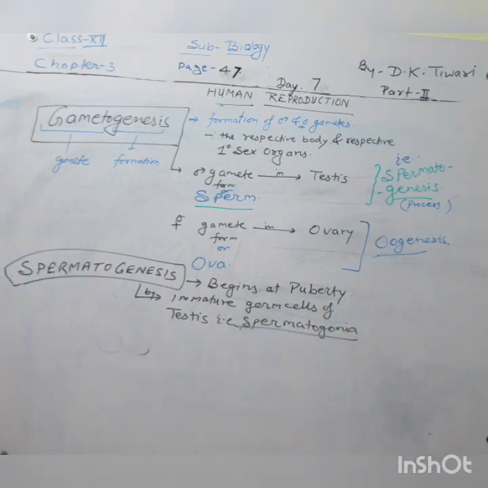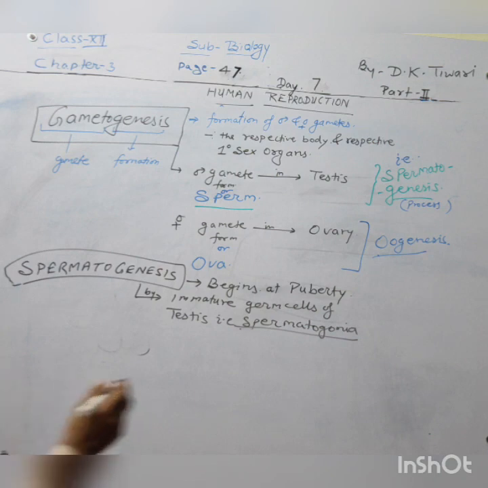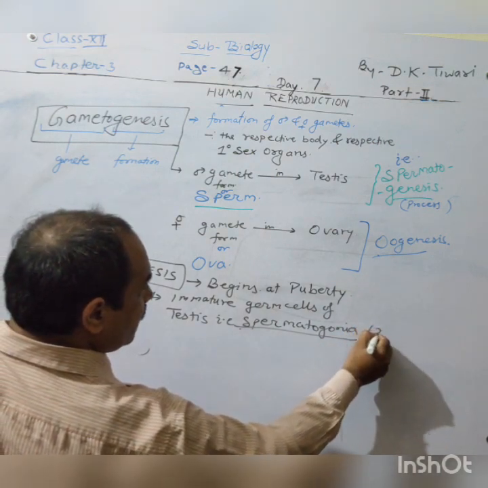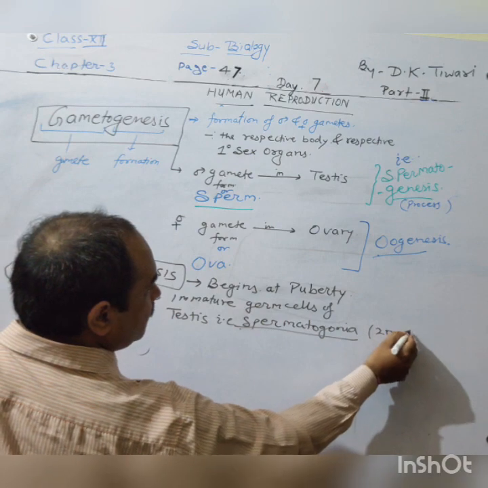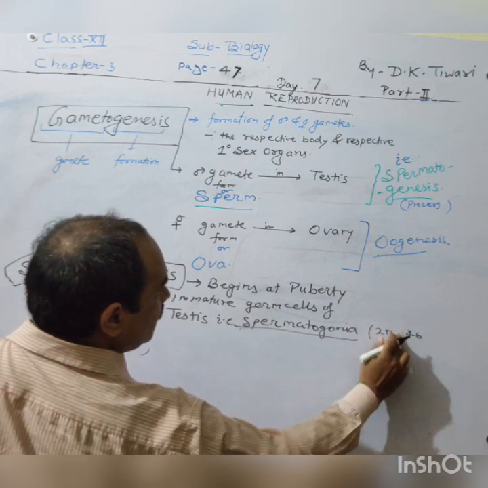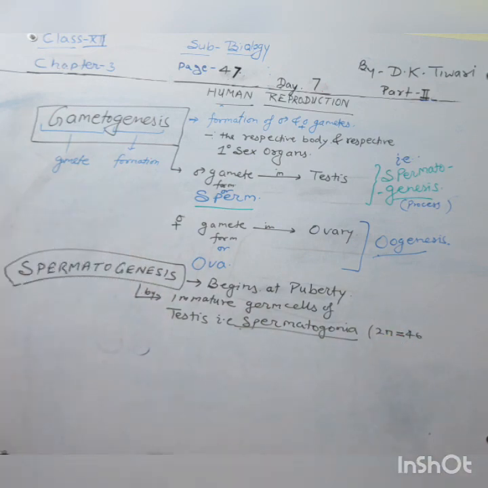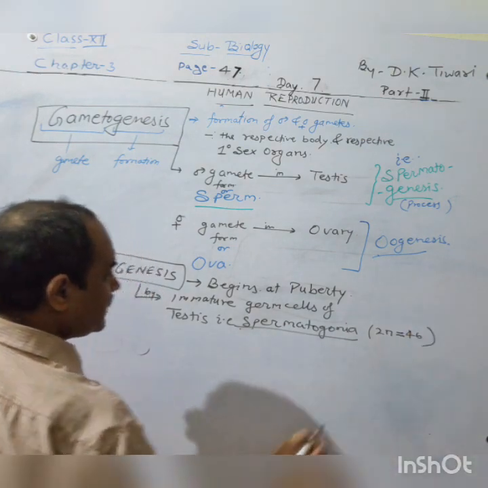So this is the basic structure present in the testis, which has the number of chromosomes equal to 46, as it is found in the human body. 2n is equal to 46.